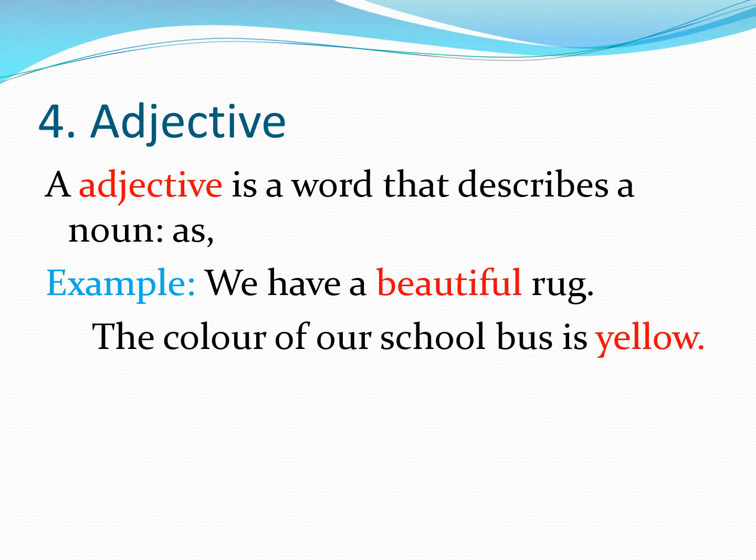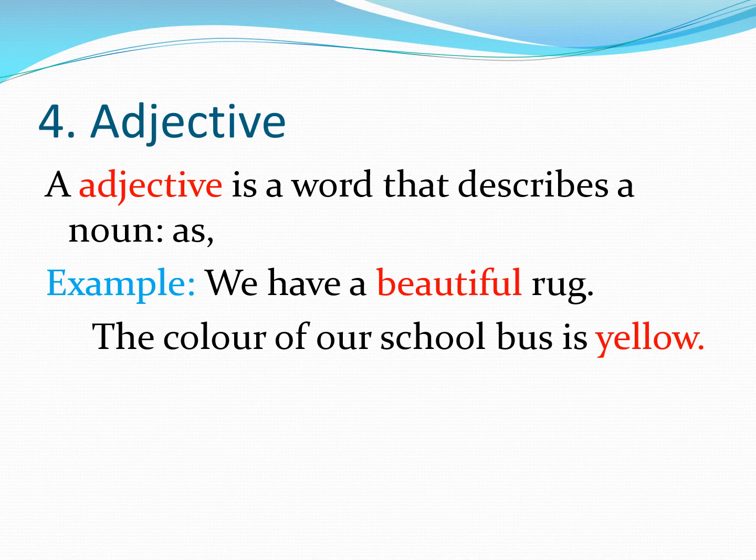Now, the next part of speech is adjective. An adjective is a word that describes a noun. As example, we have a beautiful rug. Here beautiful is describing the rug. It is an adjective. In the next example, the color of our school bus is yellow. Yellow is describing the color of the bus.